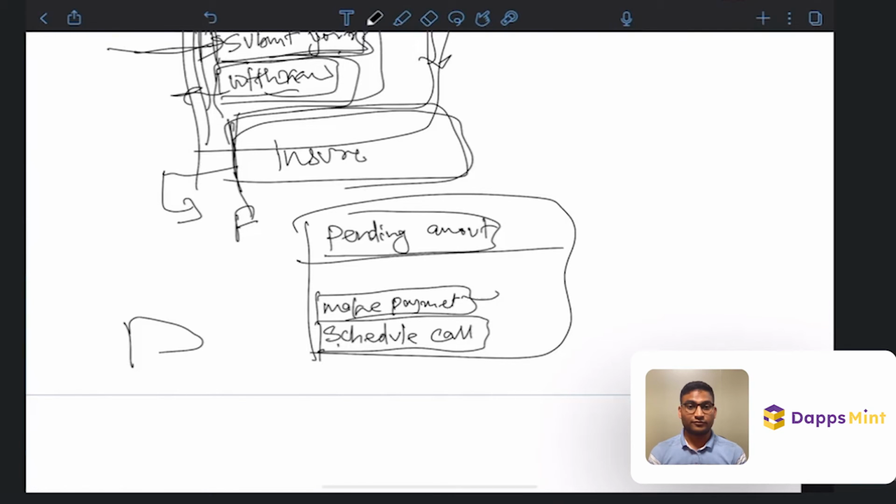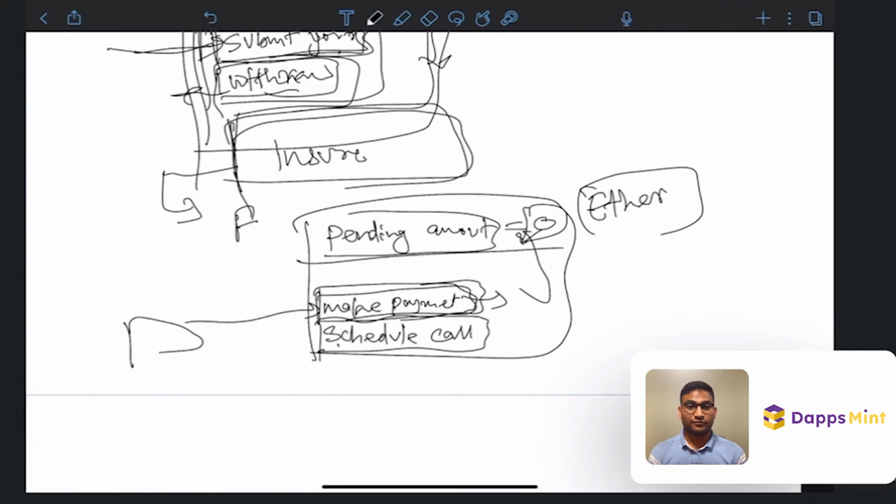When you make the payment, let's consider this will be a payment in Ether itself, the native currency. Once the payment is complete, this sets the value to zero. So once you call this function, the value is changed and set to zero. Then you can schedule a call. If you call schedule call once again, the call will be scheduled.